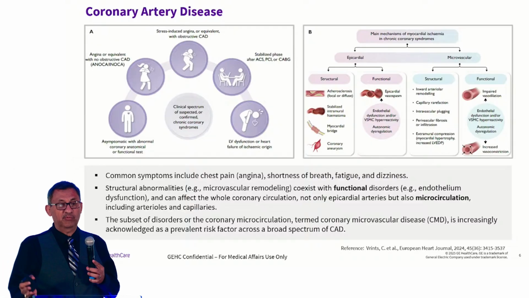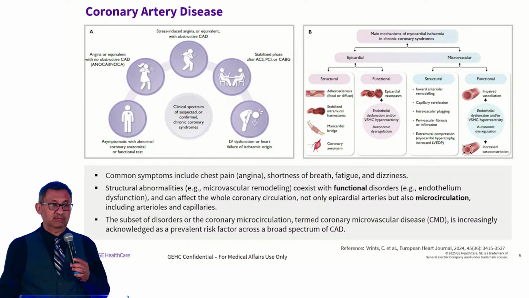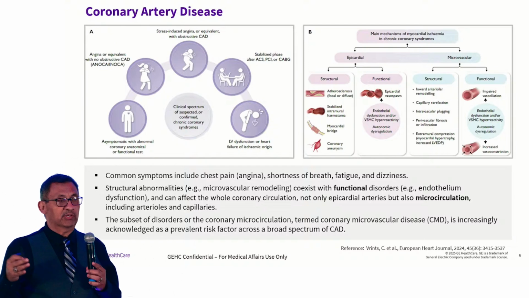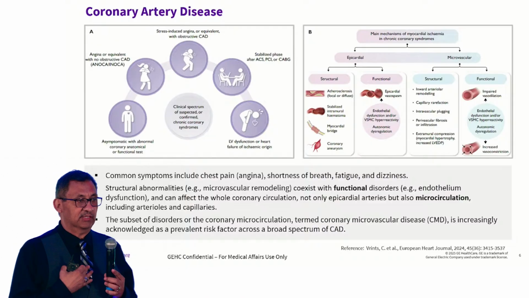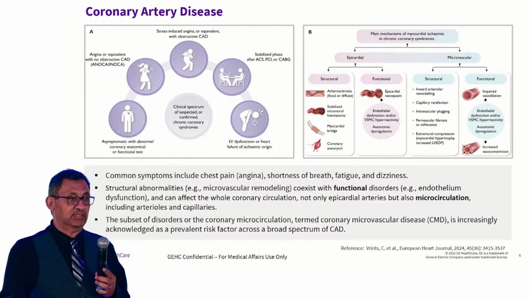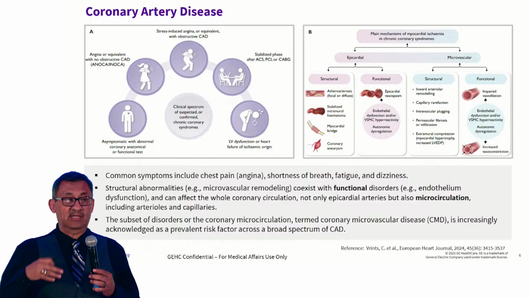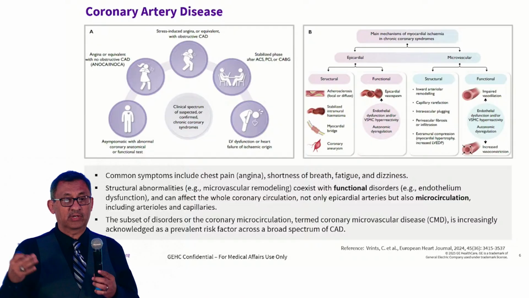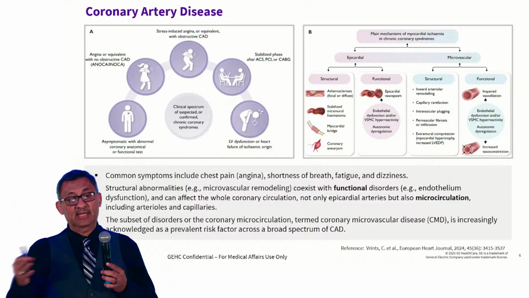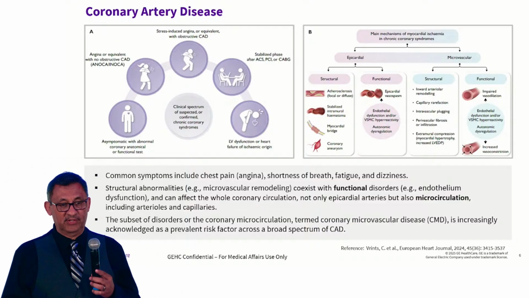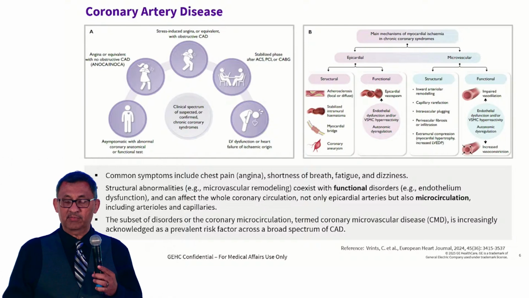From there, you move on to patients that do get symptoms, but they're stress-induced, whether they decide that they want to go play some tennis, or cut the grass, mow the lawn, or be active, and as soon as they start getting active, they start getting the chest pain. And those patients have obstructive CAD. And then you have patients that have already been stabilized, after they have the acute coronary syndrome, or they had a PCI or a CABG. And then towards the end, you have patients that have left ventricular dysfunction and failure caused by ischemia. It's a failure of ischemic origin.